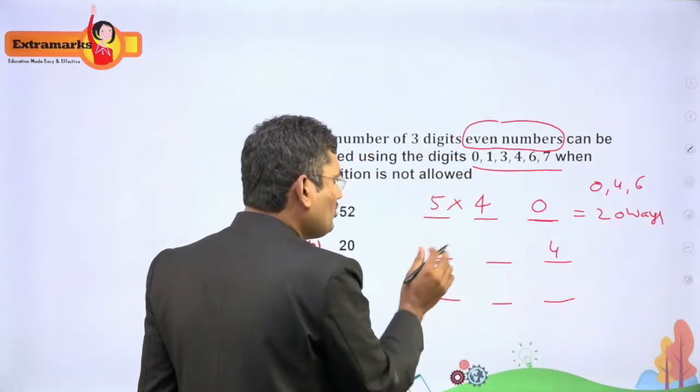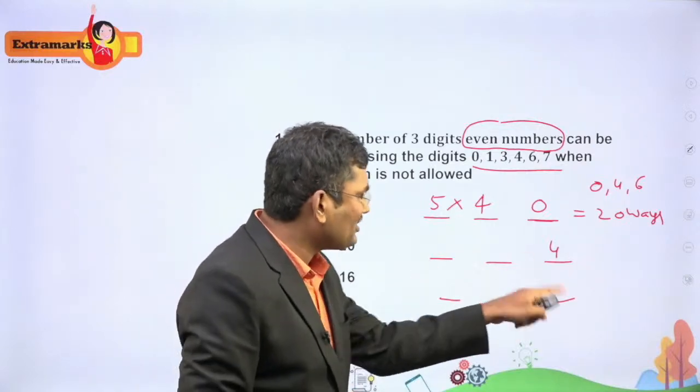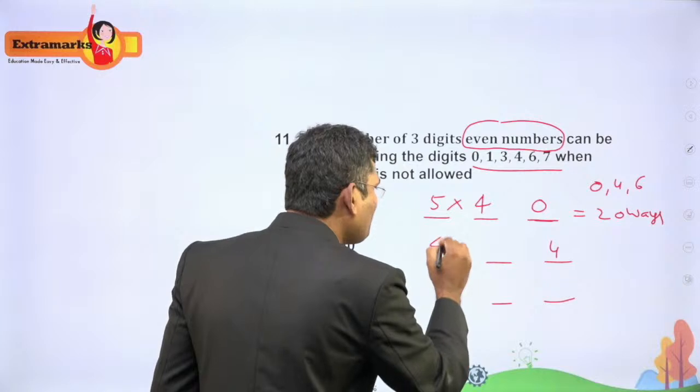When I fill with 4, I cannot place 0 here. I cannot place 0 at the first place. If you place 0, it will become a 2-digit number. So this is only 4 times.